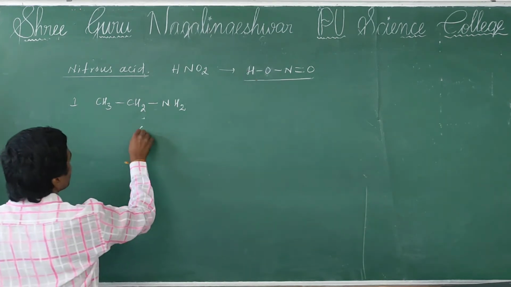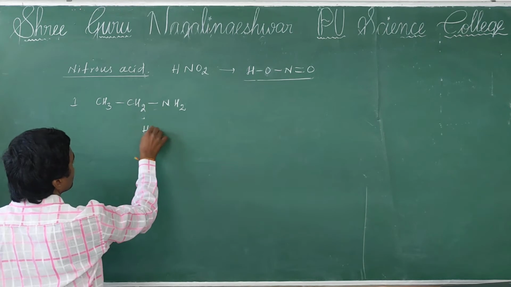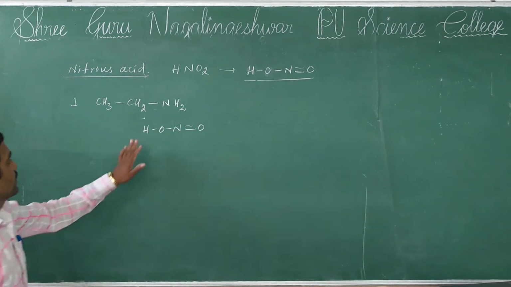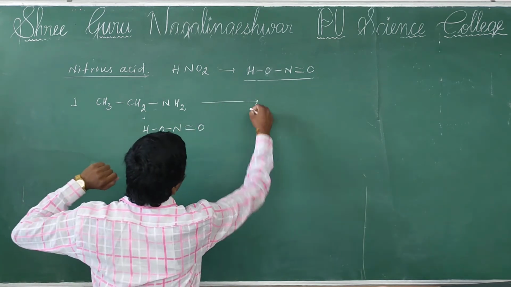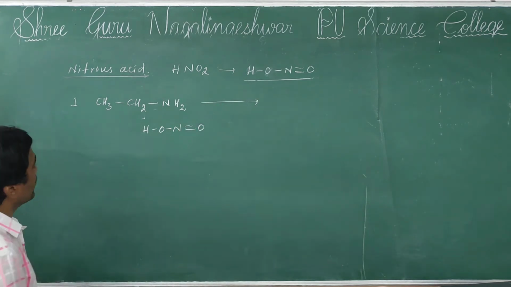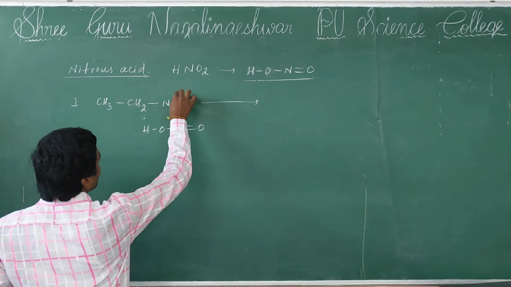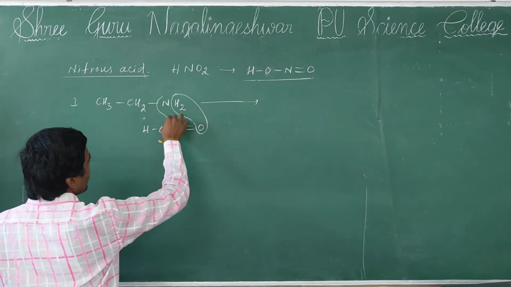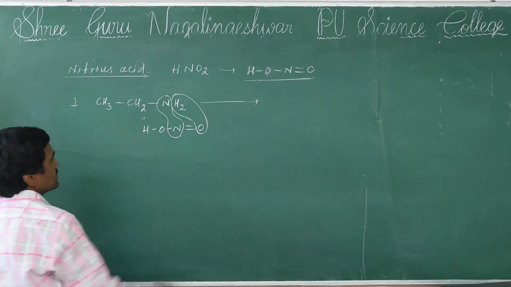So here, see, HONO, nitrous acid. Then alcohol is formed. H2O, water, as well as N2 gas is eliminated.